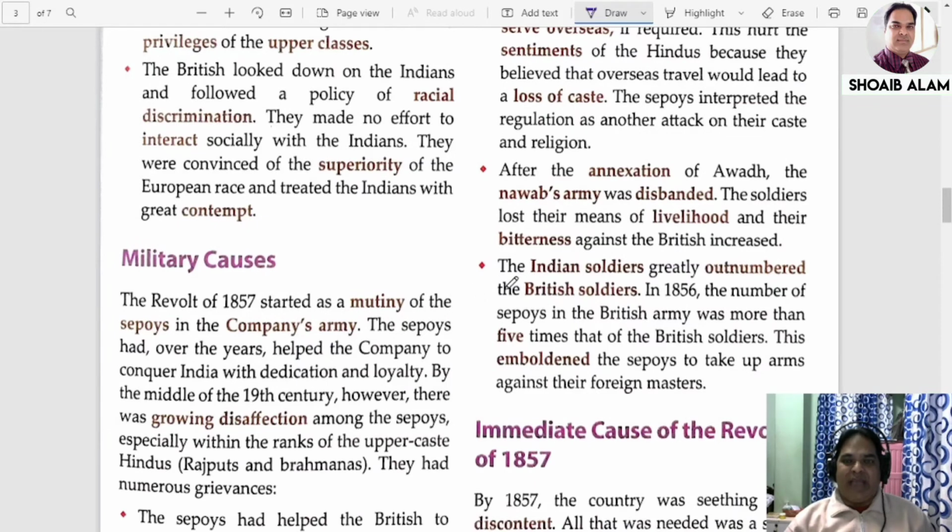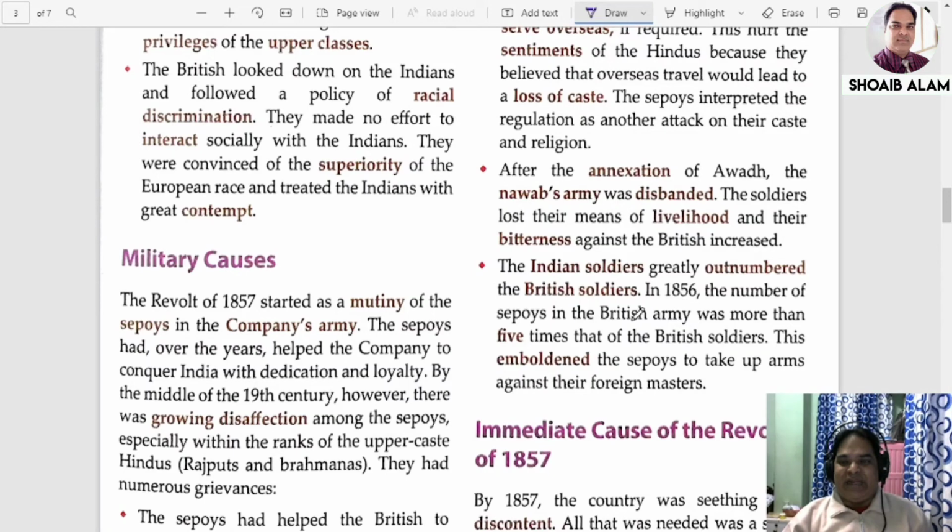And the last point is that Indian soldiers greatly outnumbered the British soldiers. As compared to the British soldiers, Indians were more, because sepoys held the lower positions in the company's army, whereas Europeans held high ranks, so they were fewer in number.